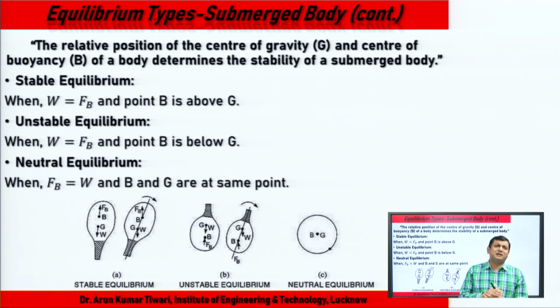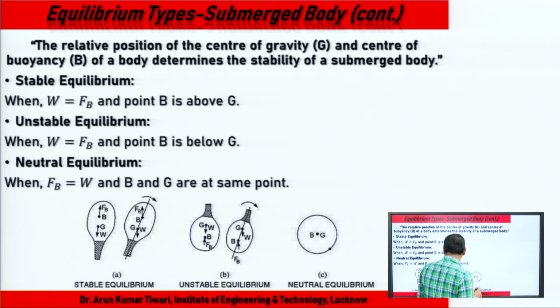Means in stable equilibrium, we know that W, capital W, equals F b. In the simple case, W is the weight, and F b is the buoyant force.